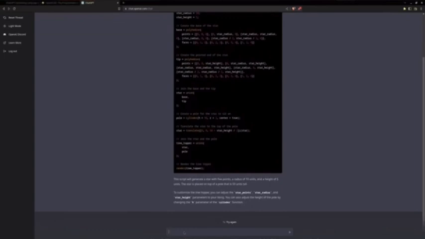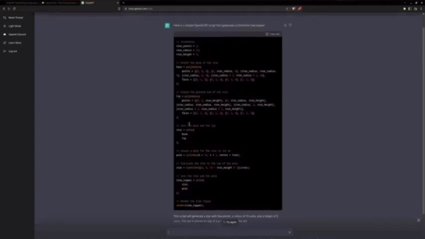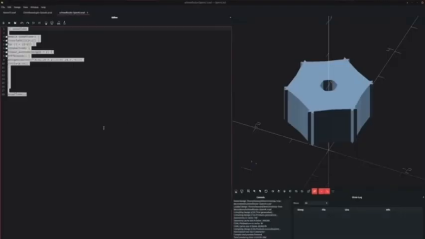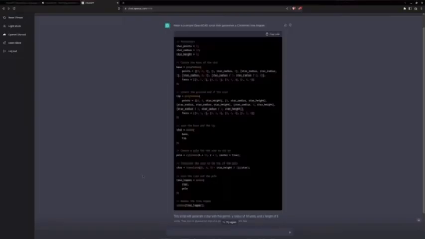What the hell is this? That is not correct OpenSCAD syntax. As you can see, if I paste this, it is not proper syntax. It throws errors everywhere, warning, warning, warning. That doesn't work. So we'll just tell it that is not proper OpenSCAD syntax. Try again.